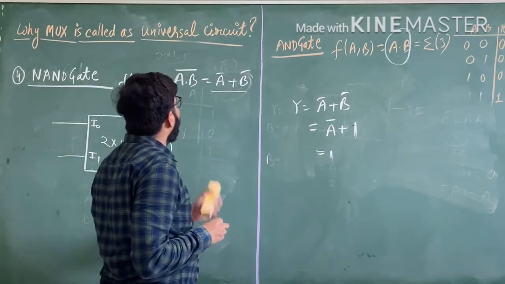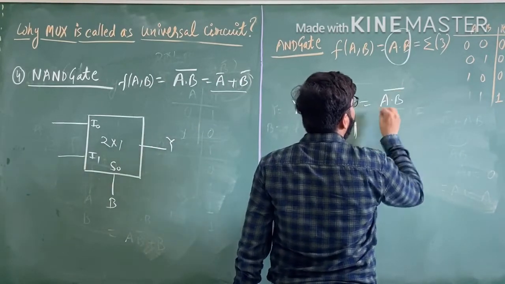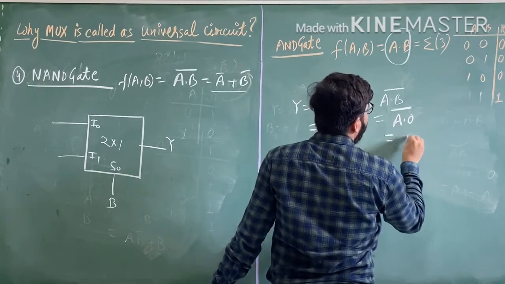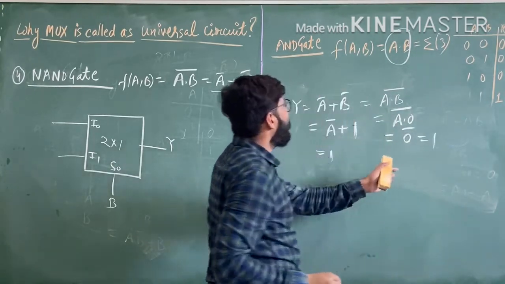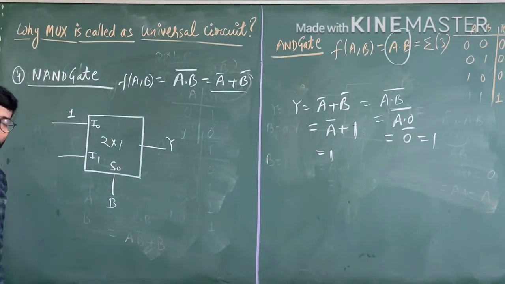If you do not understand, see here: A into B complement, B value is 0, so A into 0 is 0, and the complement of 0 is 1. So we get 1.